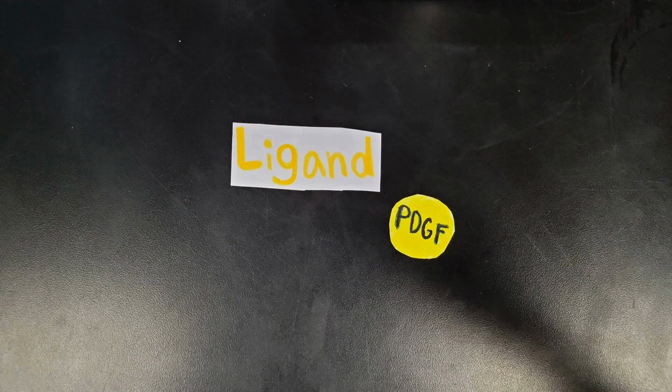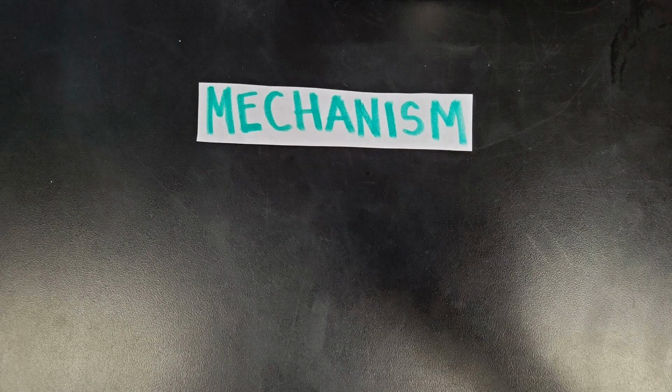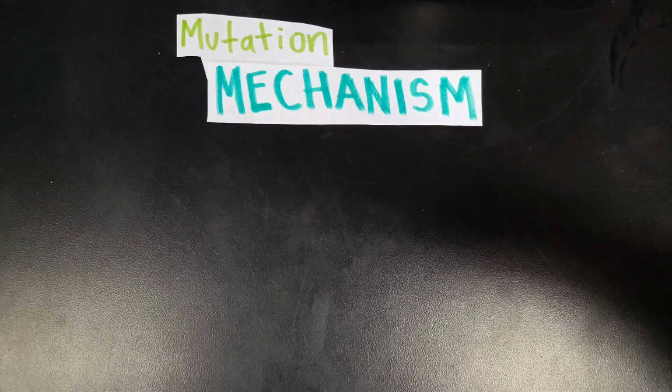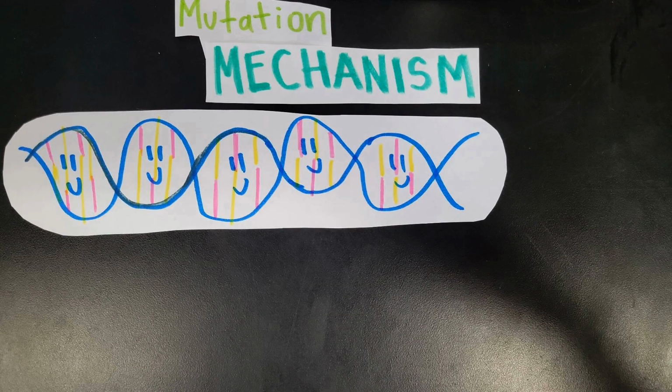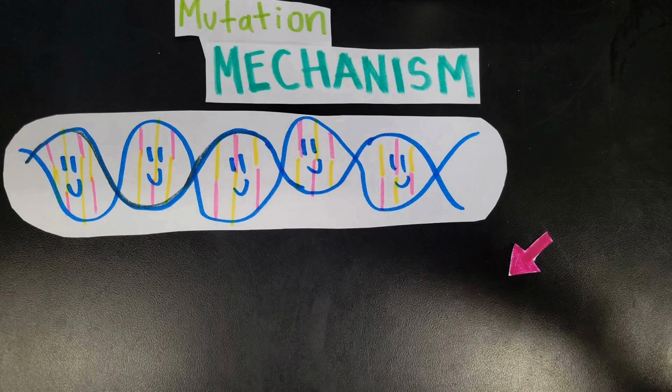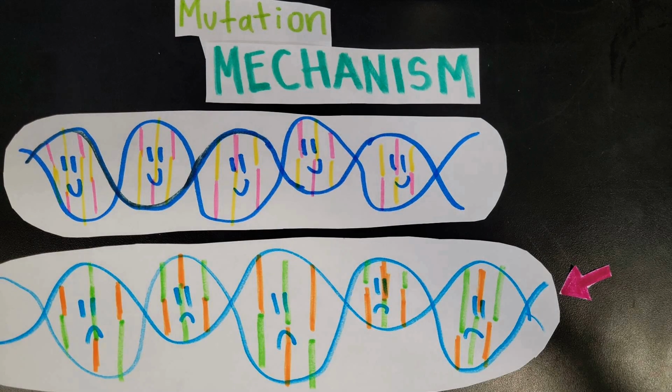Number 2, we have the ligand. The ligand is used for the normal receptor, but is not used for the mutated receptor. This ligand causes the normal receptors to change shape to cause activation. The mutation is self-activating, meaning it does not use a ligand. Number 3, we have our mechanism, or mutation mechanism. The ETV6 or TEL gene translocates with the PDGFR gene. This process then gives us the fused gene called oncogene, which can lead to a lot of genetic harm.